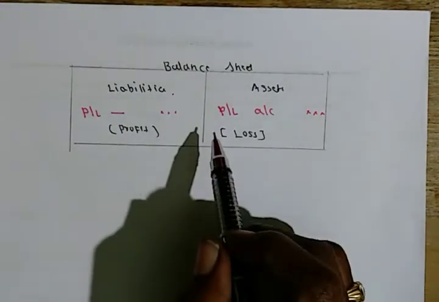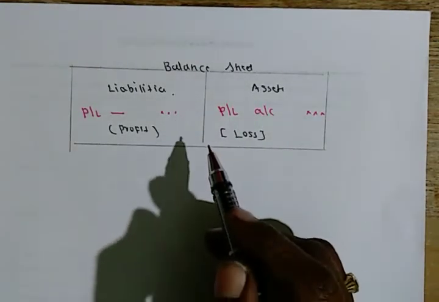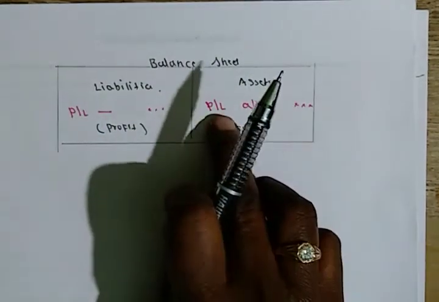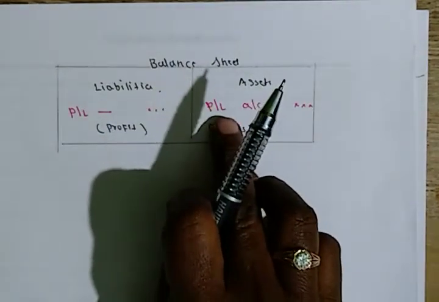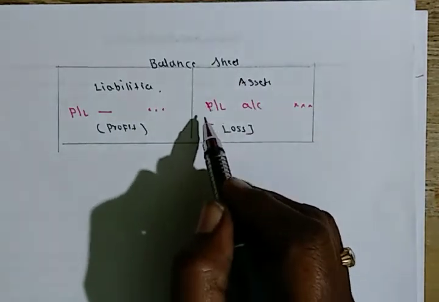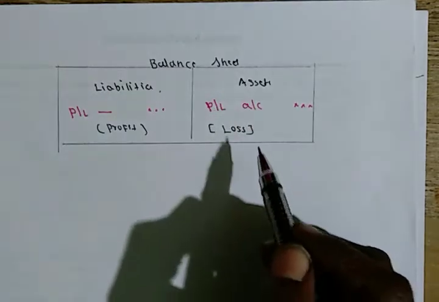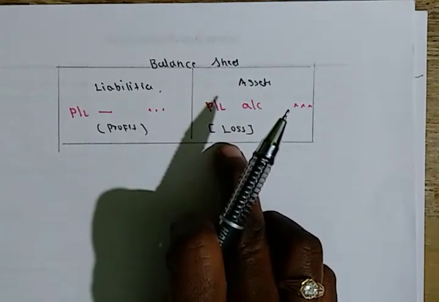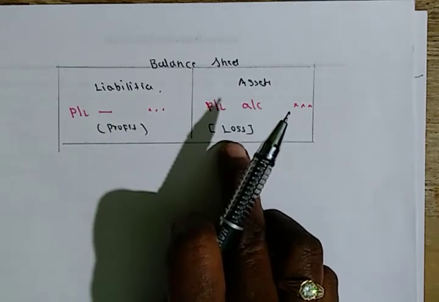In this problem, accumulated loss is given, which means their balance sheet shows profit and loss account on the asset side, which means it is loss, accumulated loss. Now it should be distributed to all the partners.